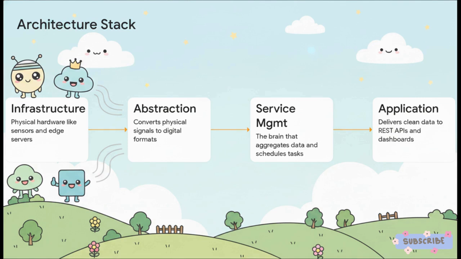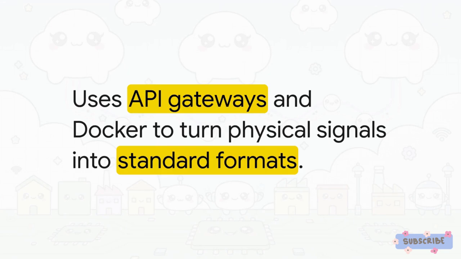This is exactly what it sounds like, folks. The messy, real-world sensors, actuators, edge servers, and fog routers. It's the raw physical foundation of the entire setup. Right above that is layer 2, the abstraction or virtualization layer.